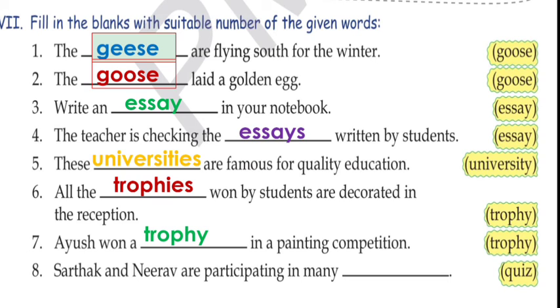So Ayush won a trophy in a painting competition. Now number 8, Sarthak and Nirav are participating in many dash. Many represents plural, so many quizzes, and the spelling of quizzes is Q-U-I-Z-Z-E-S. So with that we are done with chapter 7 of English grammar.